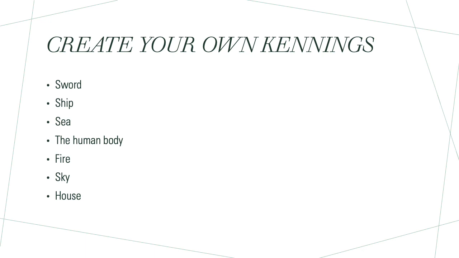And then, like we've done with the runes messages, you could post those on your classroom stream and see if people can guess what it is you're talking about. So if we were to think back to my favourite, whale road, you might draw a road with a whale on it, and then people would have to guess what it was you were talking about. So create your own kennings, any of these items or anything else from your imagination. Enjoy, and we look forward to seeing your work.